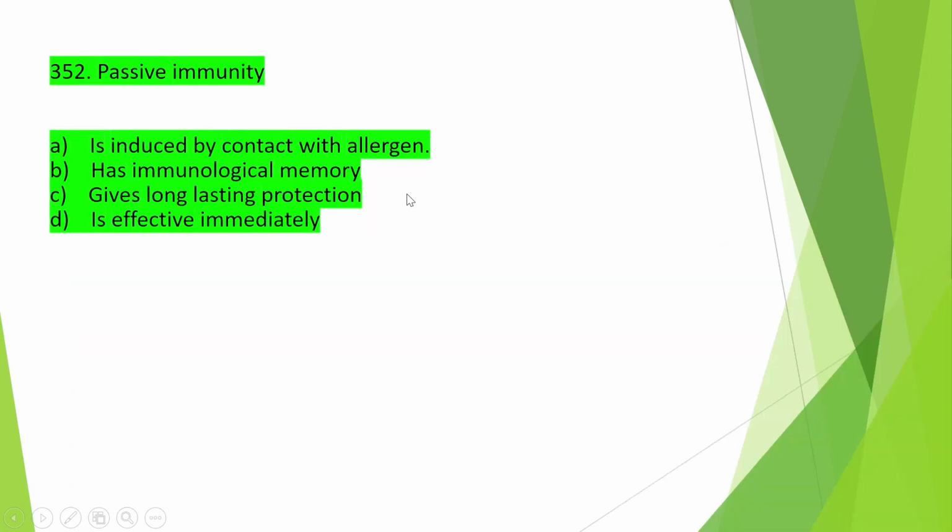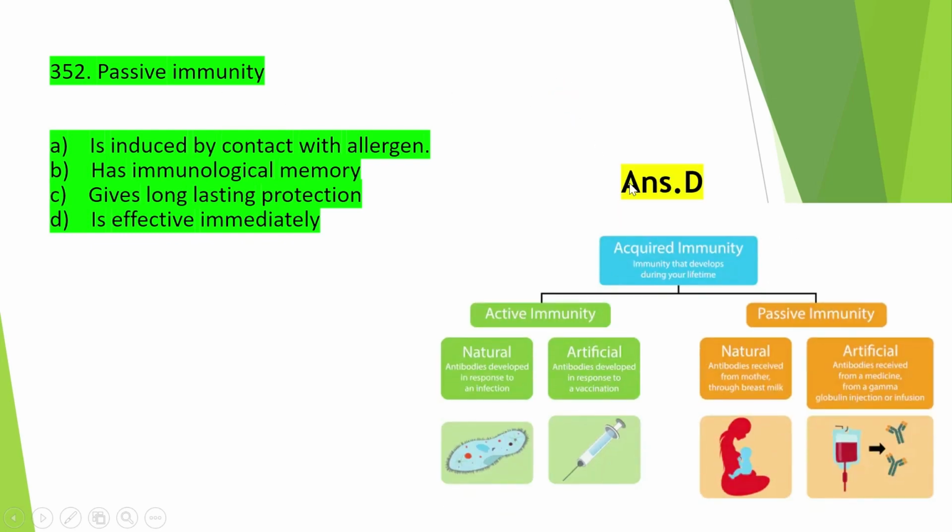So move on to the next question, that is passive immunity. Passive immunity is induced by contact with allergen, or has immunological memory, or gives long lasting protection, or is effective immediately. And the right answer about passive immunity is option D, that is effective immediately.